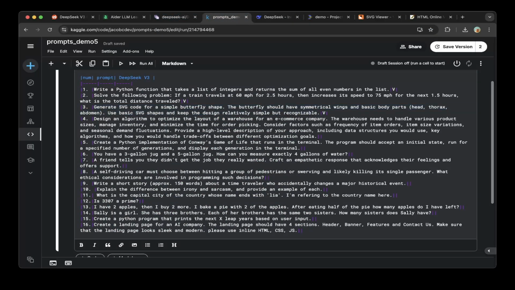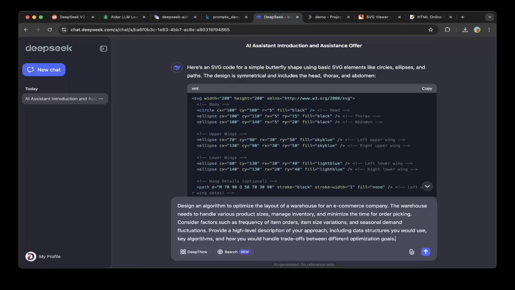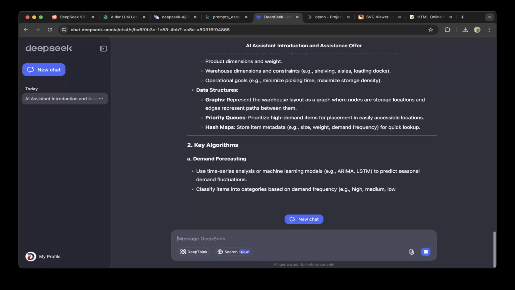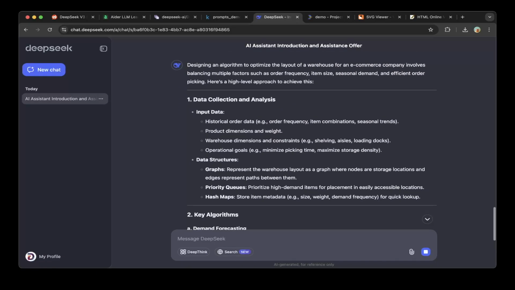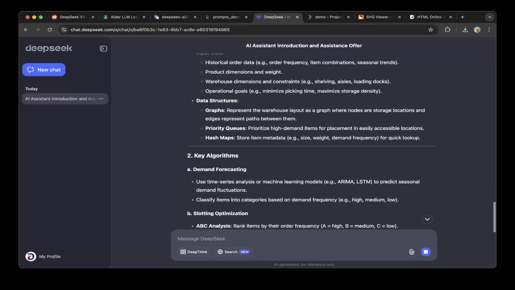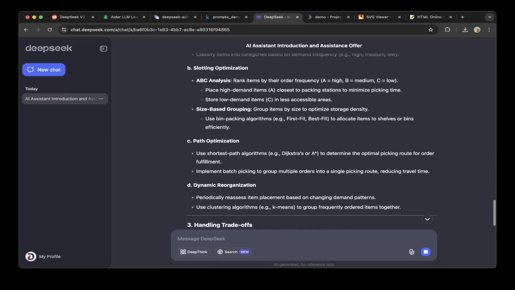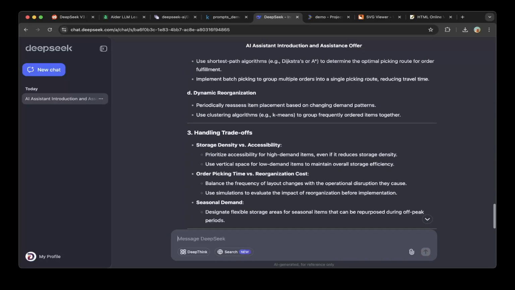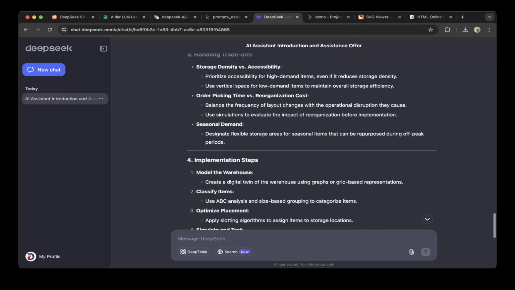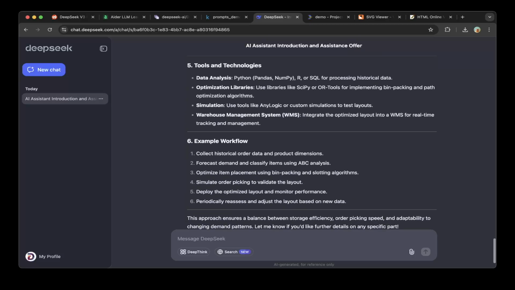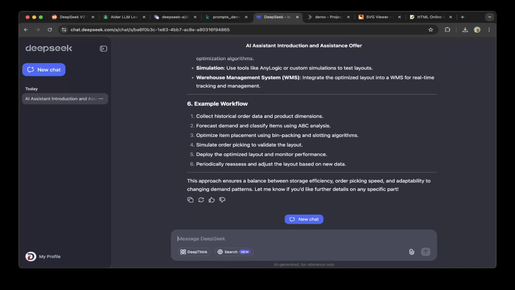And the fourth question, design an algorithm to optimize the layout of a warehouse for an e-commerce company. Let's test it. Okay, so there's data collection and analysis, input data, data structures, key algorithms and design, forecasting, slotting optimization, path optimization, dynamic reorganization, handling trade-offs, storage density and accessibility, and implementation steps, tools and technologies, example workflow. So these are pretty good. Let's mark that as a pass.